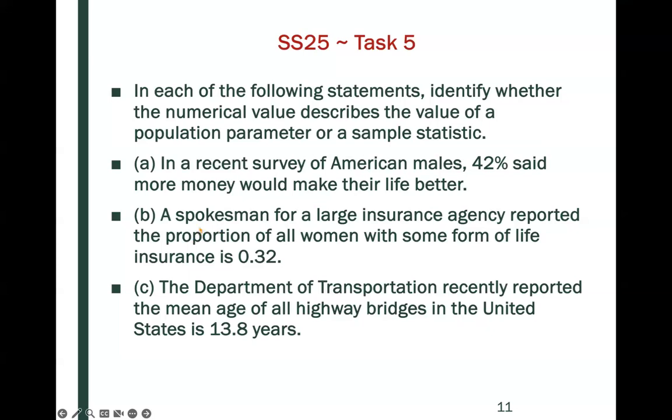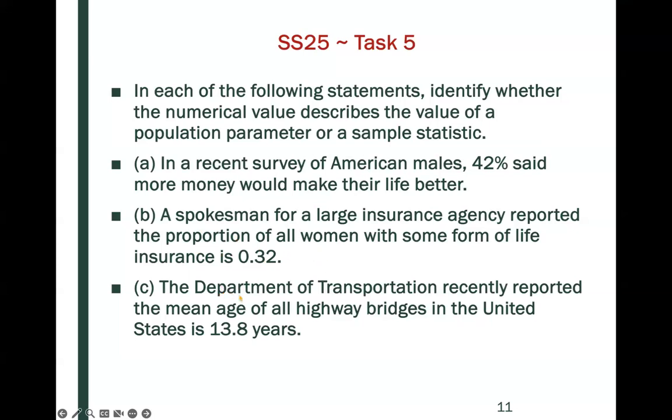Part B, a spokesman for a large insurance agency reported the proportion of all women with some form of life insurance is 0.32. So here, a key word is all. We're interested in the proportion of all women, so that would be talking about the entire population of women. So that would be a parameter.